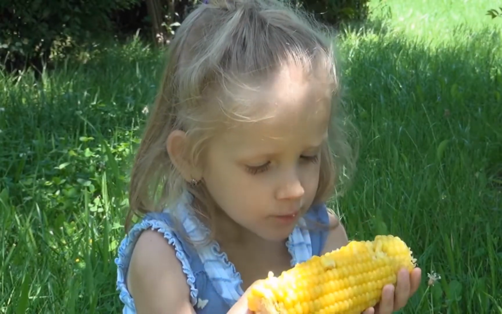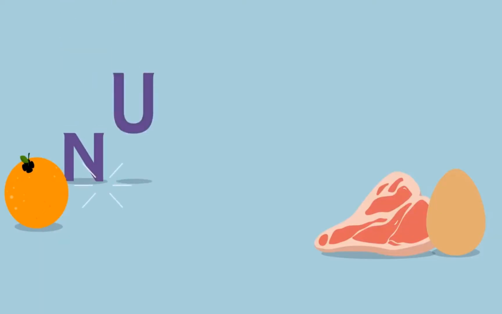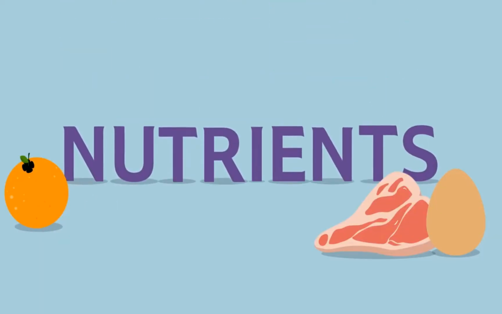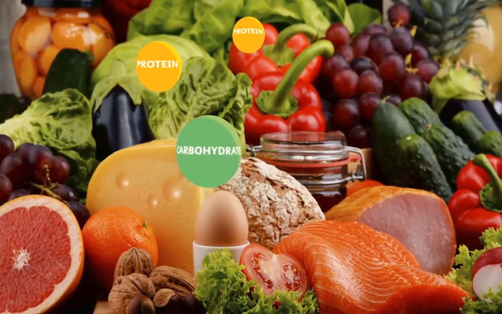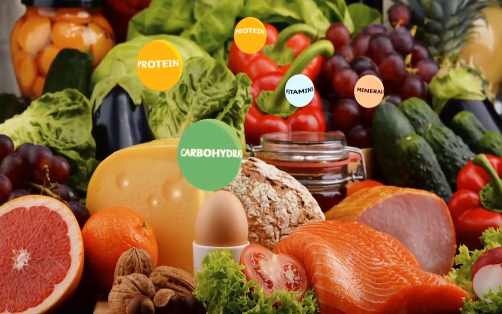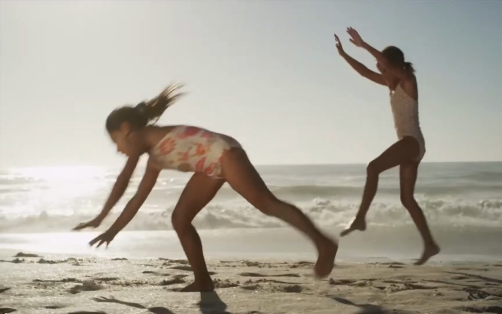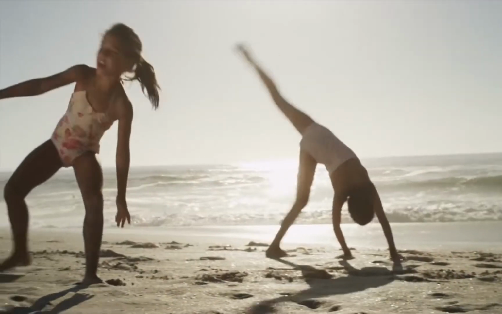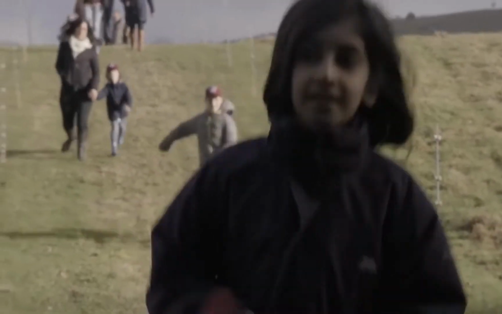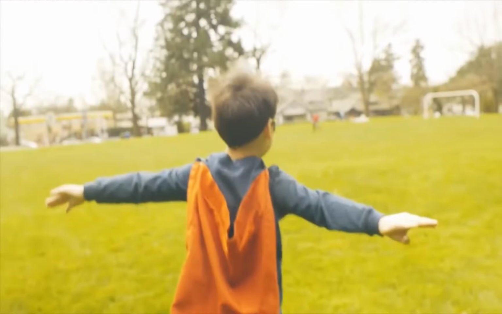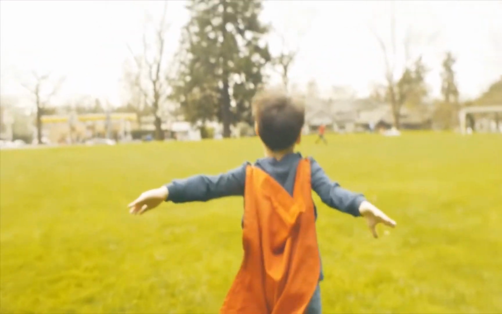Food contains something called nutrients. We'll be learning all about nutrients, such as proteins, carbohydrates, vitamins and minerals. Eating a healthy diet means that the food we eat gives our bodies all of the nutrients they need to work properly, as well as giving us lots of energy to learn, play and grow, keeping us full of beans.